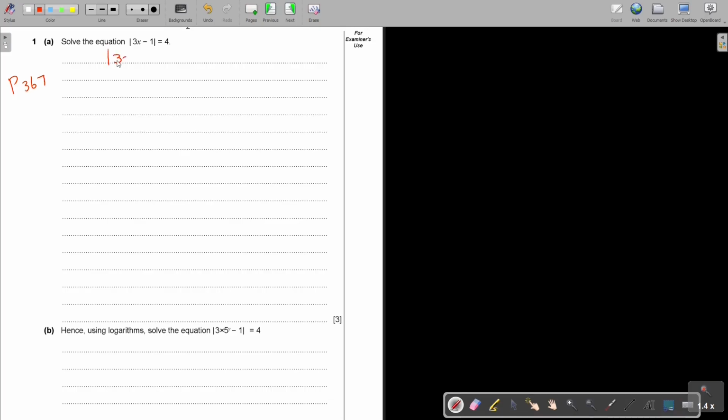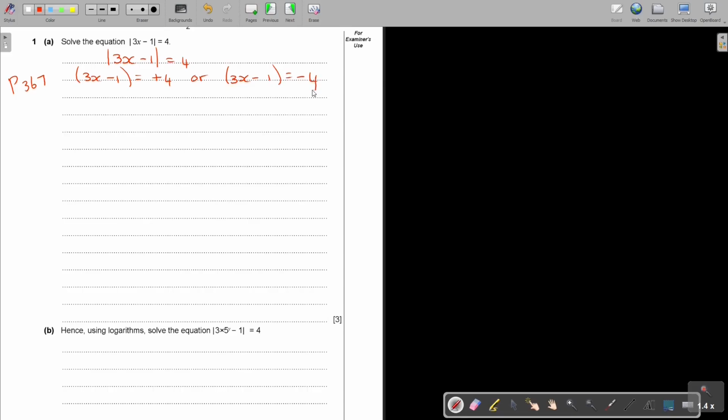If I just rewrite it, I'm going to say 3x minus 1 is the positive option, or I take the absolute value bars out and it's the negative. And I just solve that.